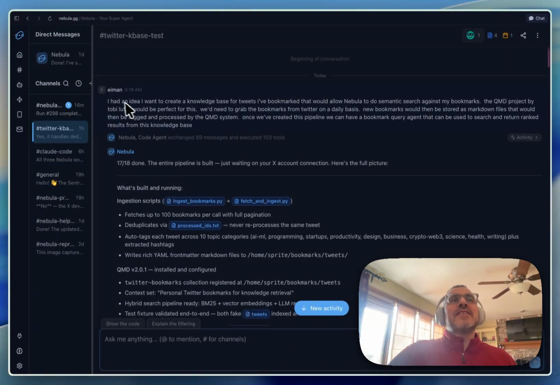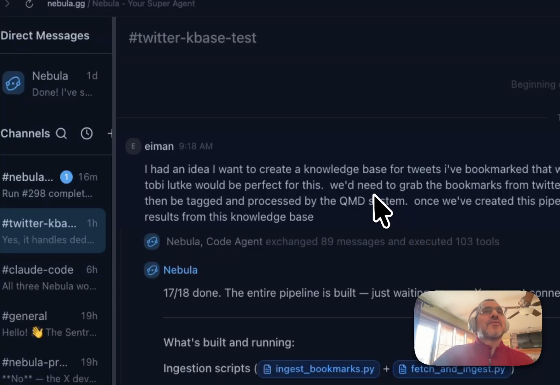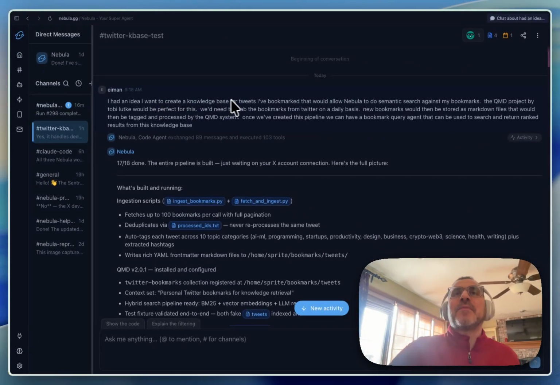So I'm going to walk you through what I did here. And so it really started with just one prompt. So I told it I had this idea. I want to create a knowledge base for tweets I've bookmarked that would allow Nebula to do semantic search against my bookmarks. The QMD project by Toby Lutke would be perfect for this. We'd need to grab the bookmarks from Twitter on a daily basis. New bookmarks should be stored as markdown files that can be tagged and processed by the QMD system. Once we've created this pipeline, we can have a bookmark query agent that can be used to search and return ranked results from this knowledge base.